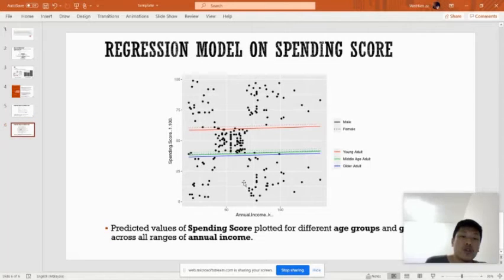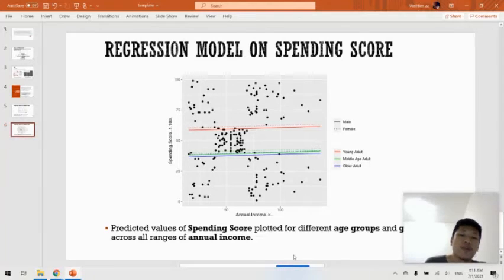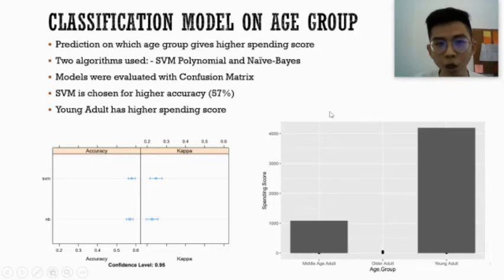Next, we've also plotted the predicted values of the spending scores for different age groups and genders across the whole range of annual incomes. We can see from here again that the young adults, regardless of gender, are predicted by our model to have higher spending scores. Okay, thank you, Wei Han.